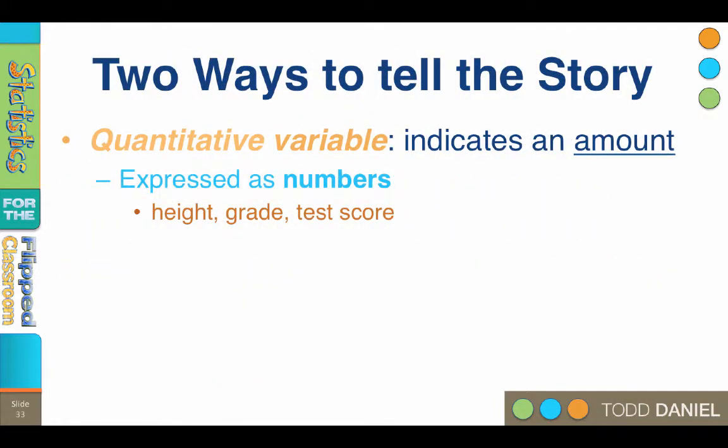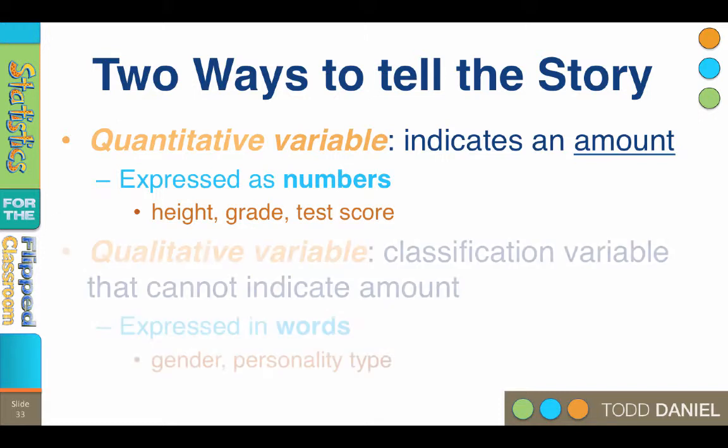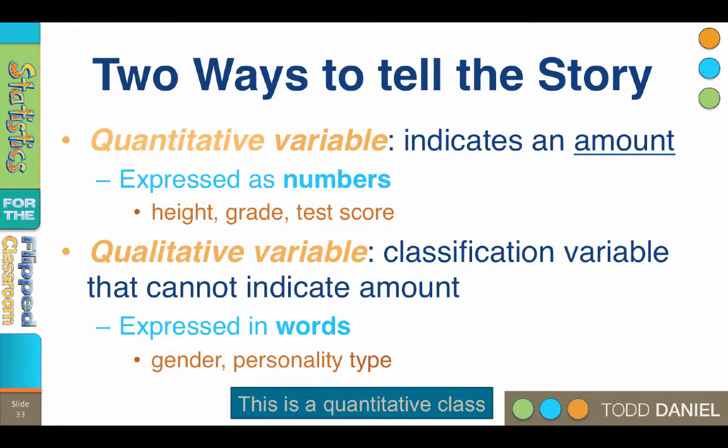Another way to describe variables is as quantitative or qualitative. A quantitative variable indicates an amount. Quantitative variables are expressed as a number, such as height in inches, test scores in point totals, or weight in pounds. Quantitative variables quantify an amount. Qualitative variables indicate a characteristic or quality of an individual. They cannot convey an amount.